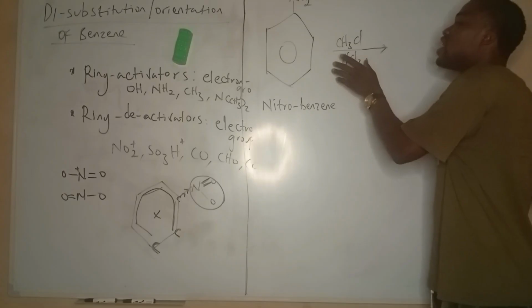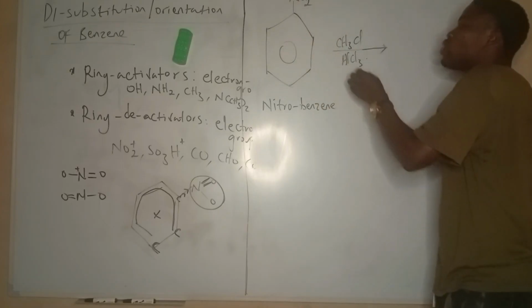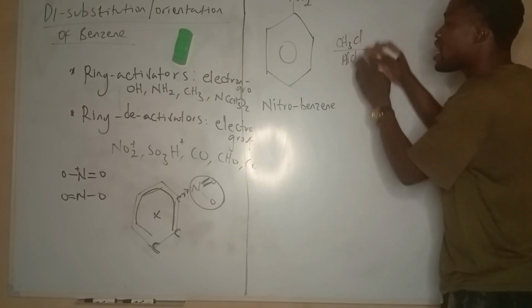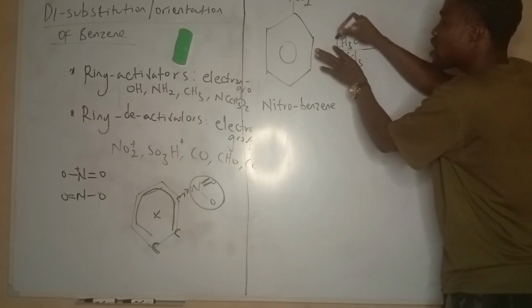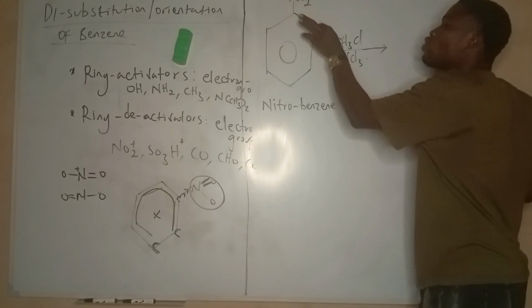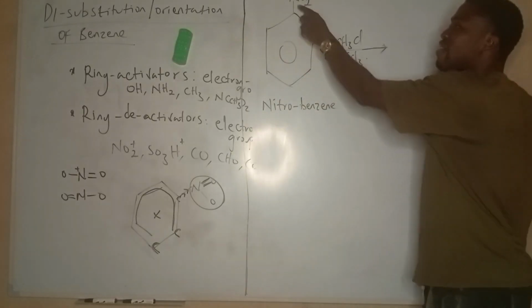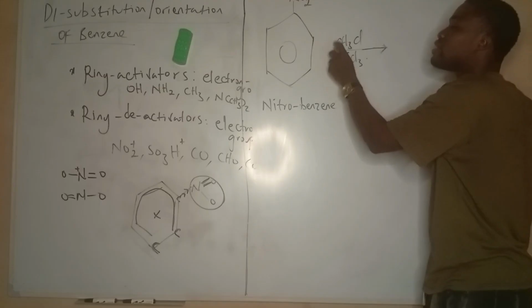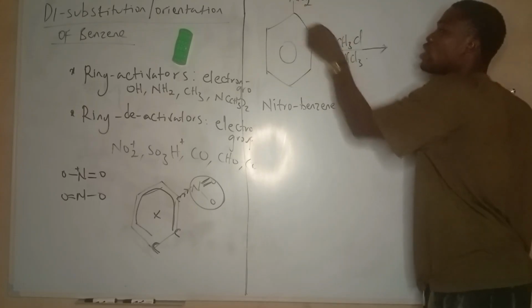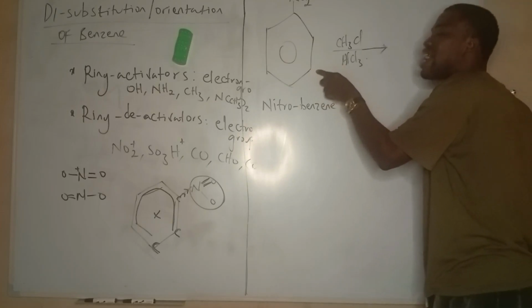This is not just benzene again, this is nitrobenzene, so benzene already has a substituent. Now another substituent, methyl, is going to enter the benzene. This is Friedel-Crafts alkylation, producing this alkyl group. The NO2 is going to direct the alkyl group on where to go. What did we call it earlier? It's a meta director. So it's going to direct this methyl group not to attack here, not here, but the third position: 1, 2, 3. So it activates the ring at this third position. We call them meta directors.